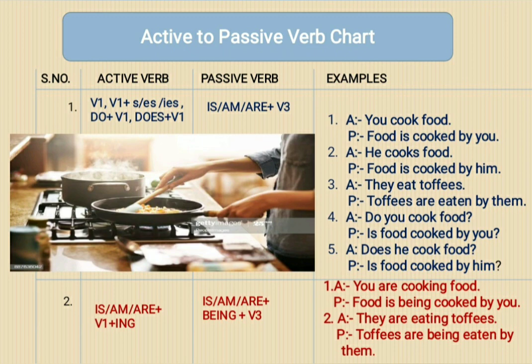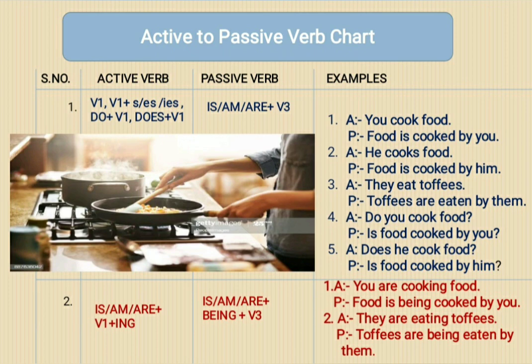Always remember, if in an active voice sentence you have the first form of the verb, or s, es or ies added to the verb, or you have do plus V1 or does plus V1, in passive voice you have to use is or am or are plus the third form of the verb.